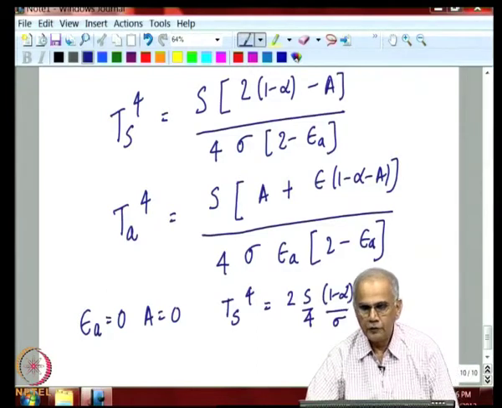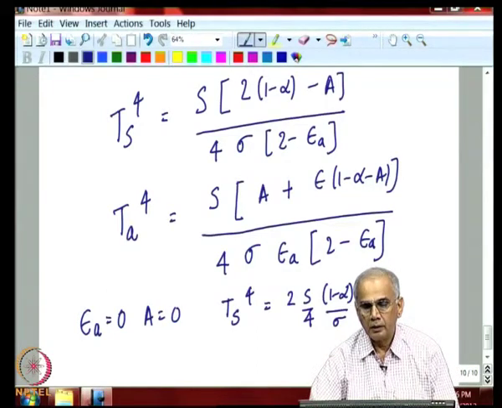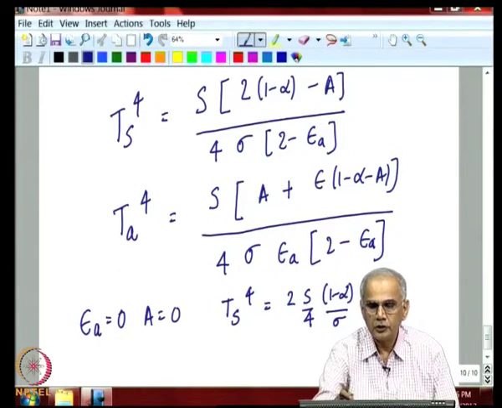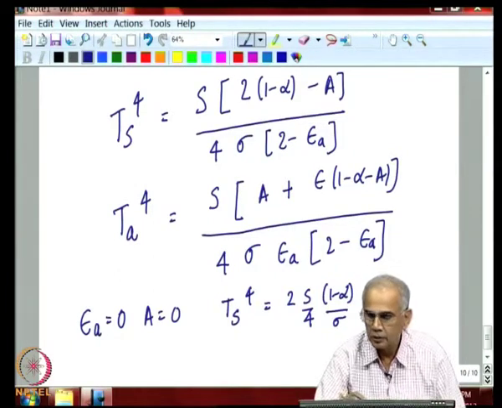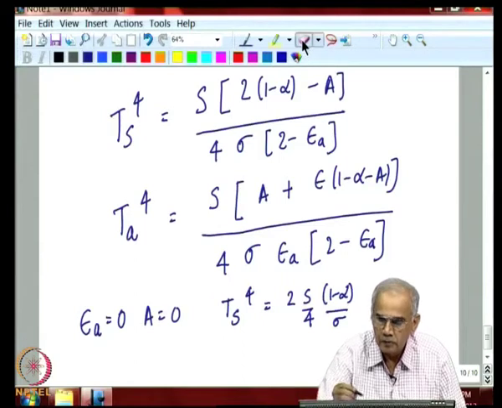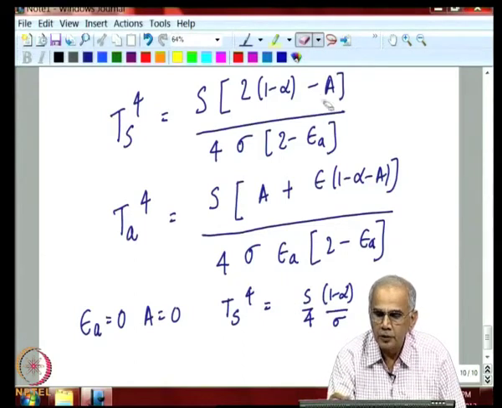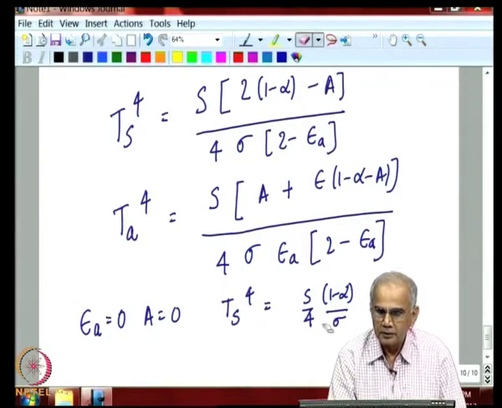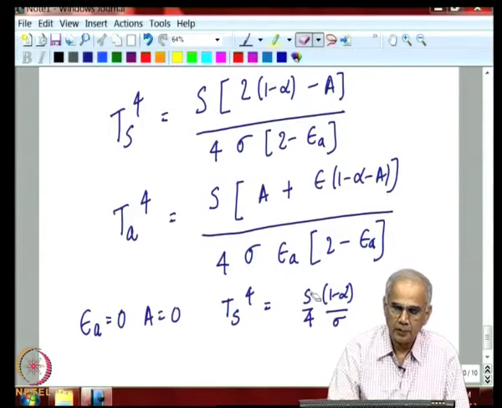So, we make this 0 and this 0, this 2 will cancel out. So, we will get this result, which is the standard result, the same as what we got earlier.